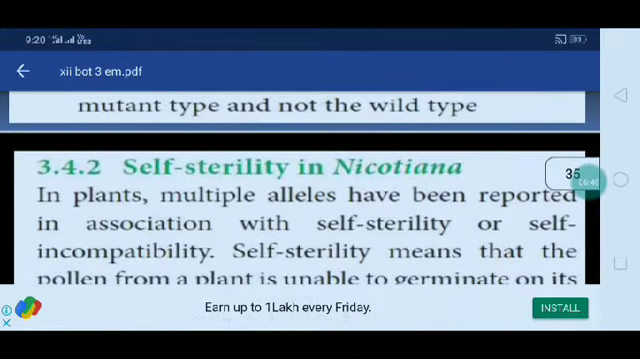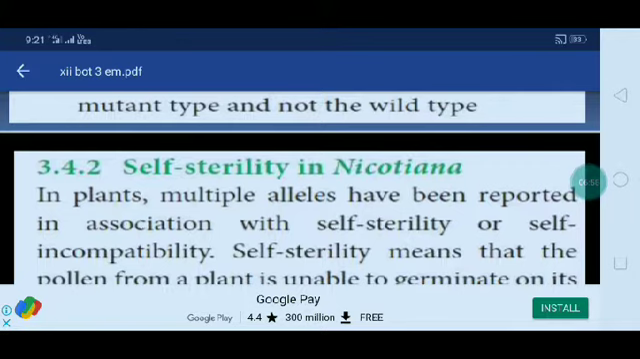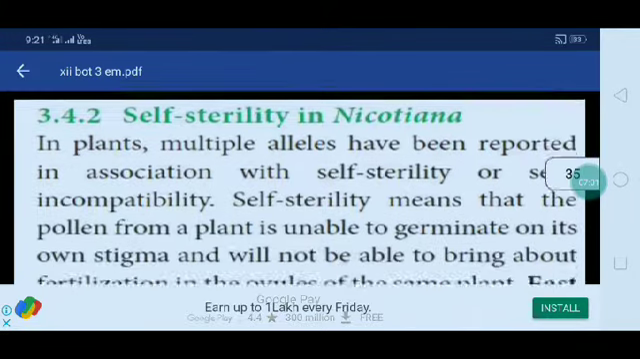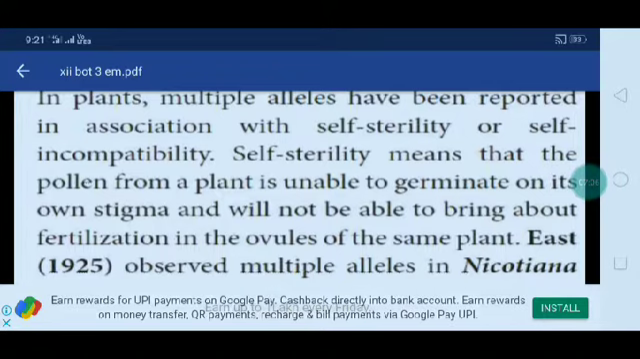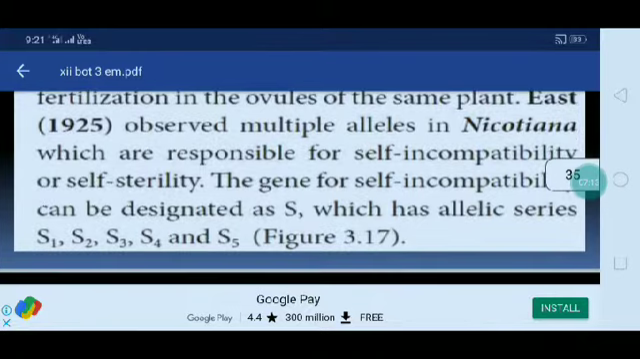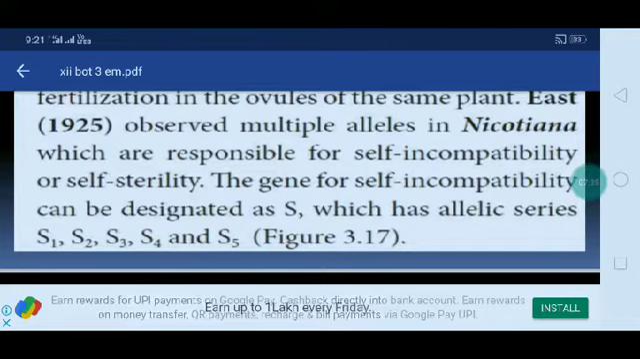The next one, self-sterility in Nicotiana. In plants, multiple alleles have been reported in association with self-sterility or self-incompatibility. Self-sterility means that the pollen from a plant is unable to germinate on its own stigma and will not be able to bring about fertilization of the ovules of the same plant. East observed multiple alleles in Nicotiana, which are responsible for self-incompatibility or self-sterility. The gene for self-incompatibility can be designated as S, which has the allelic series S1, S2, S3, S4 and S5.